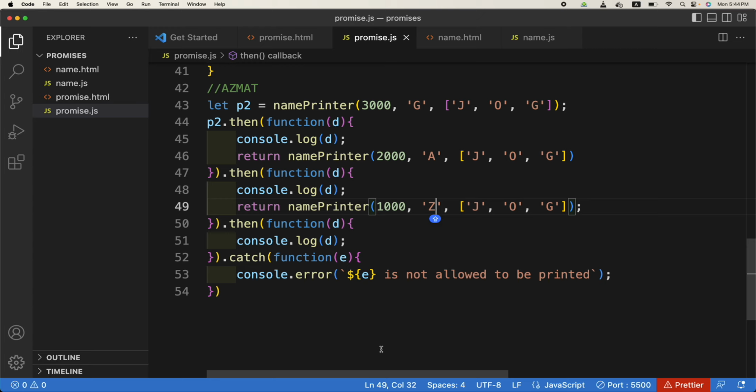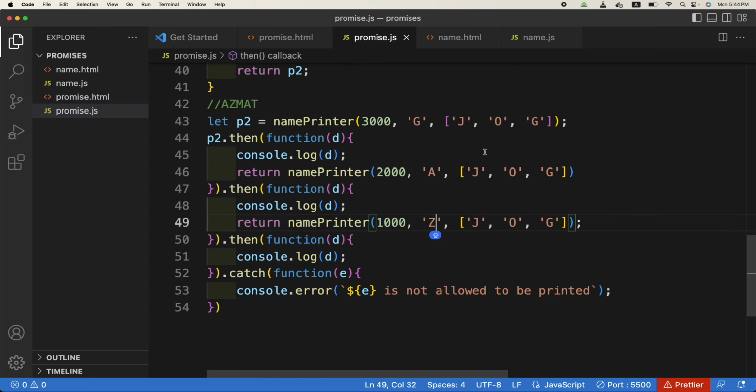If there is one rejection in the promises, then the rest will never run. I think this is enough for today. We'll continue tomorrow as well because there are a few more things left in promises, because it's a vast topic. You should practice it until then, and at least it is better than the callback hell. We will continue tomorrow. Thank you.